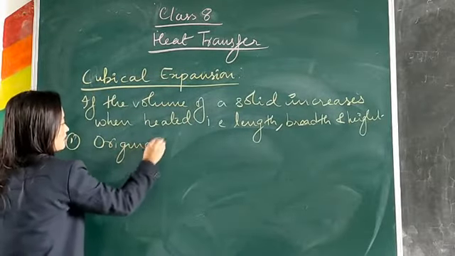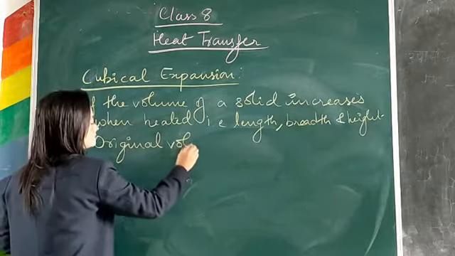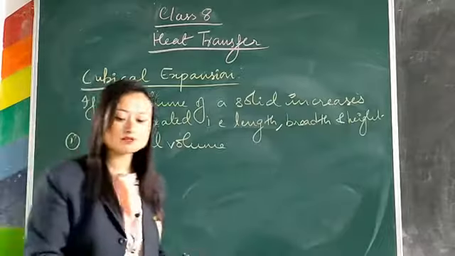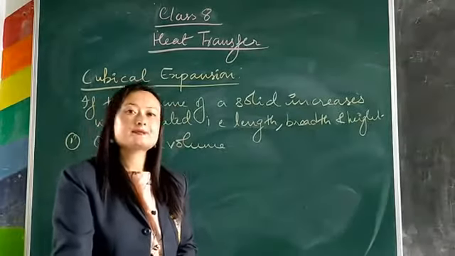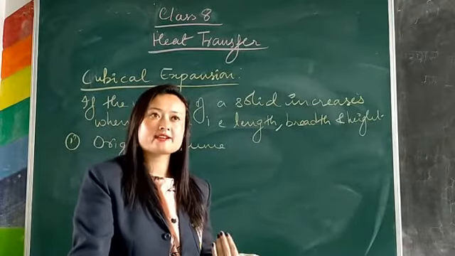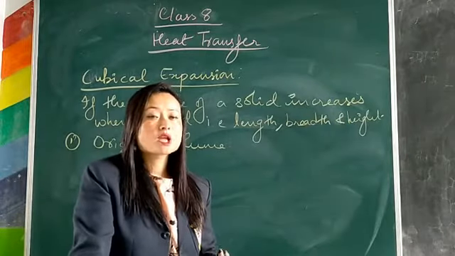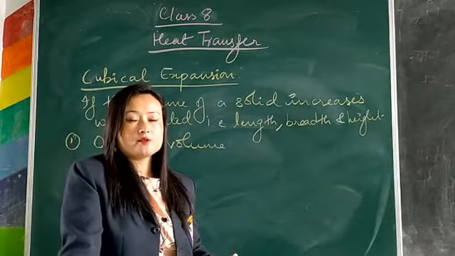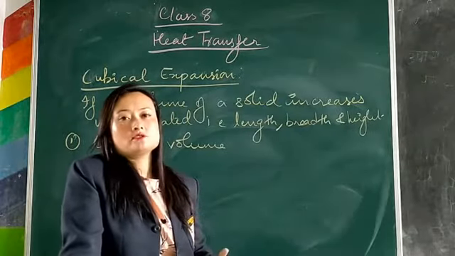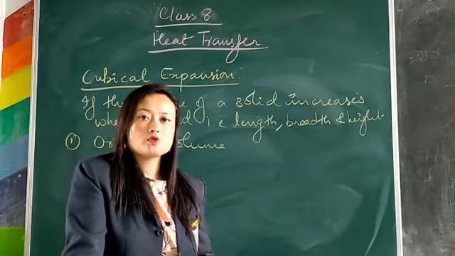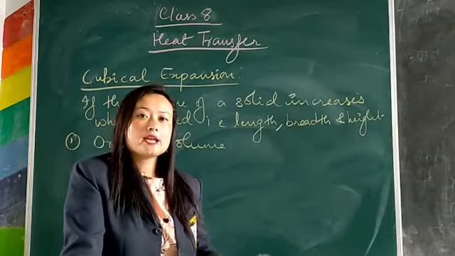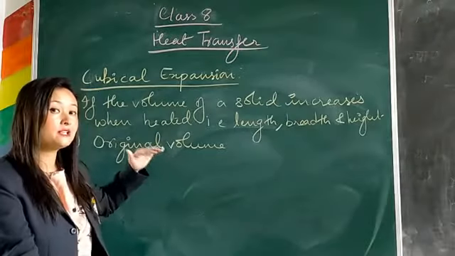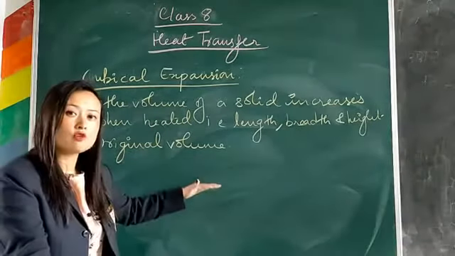It's exactly like linear expansion and superficial expansion. In linear expansion, the first factor that it depended on was original length. When we talk about superficial expansion, the first factor that it depended on was initial area. Now, when we talk about volume, the first factor that it depends upon is its original volume.